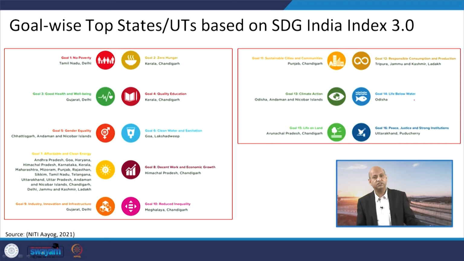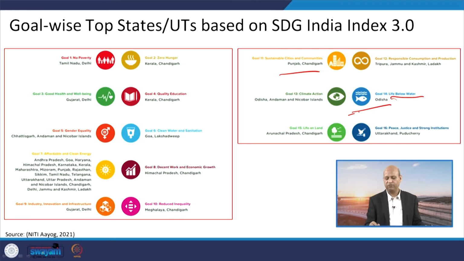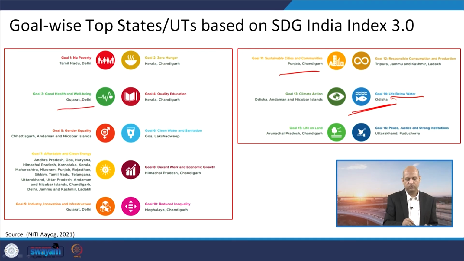Goal-wise top states. Different development goals have been achieved by different states, because every state has a strength. Like in Punjab and Chandigarh, goal 11, sustainable cities and communities, related indicators have been properly seen and the achievement is there. Similarly, in Orissa, goal 14, life below water, they have made a lot of efforts in that direction. For Gujarat, goal 3, good health and well-being. Gujarat and Delhi have made very good progress in that sense.